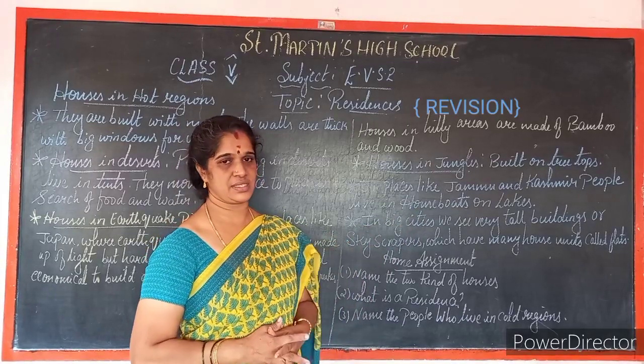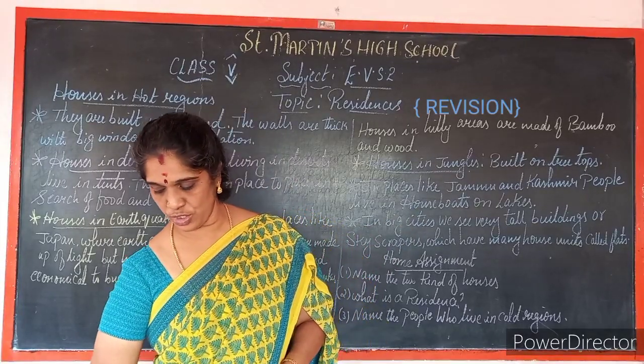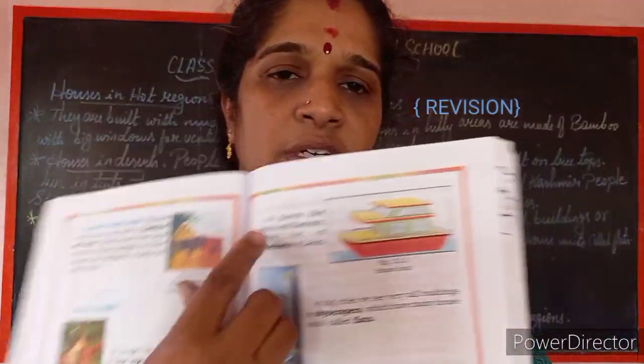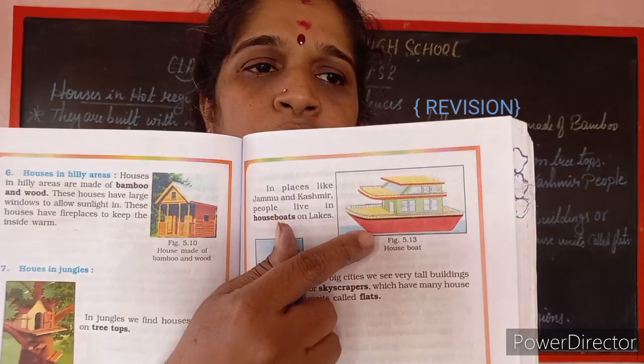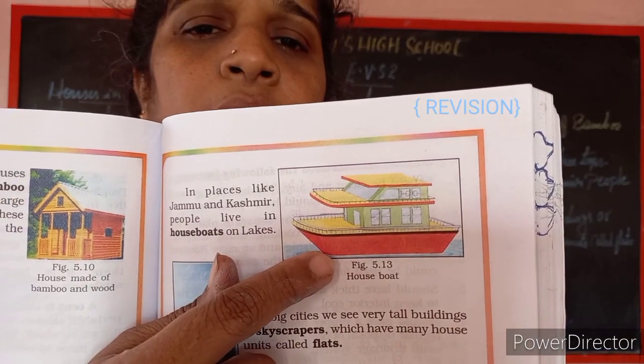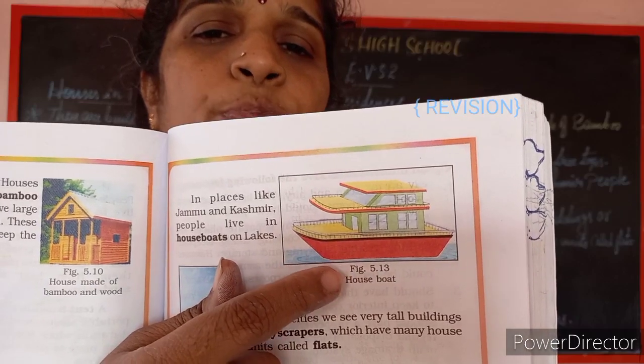In big cities, houseboat, have you seen, children? I will show you the picture of a houseboat. Here is the picture of a houseboat. Is it clear? This is the picture of a houseboat.